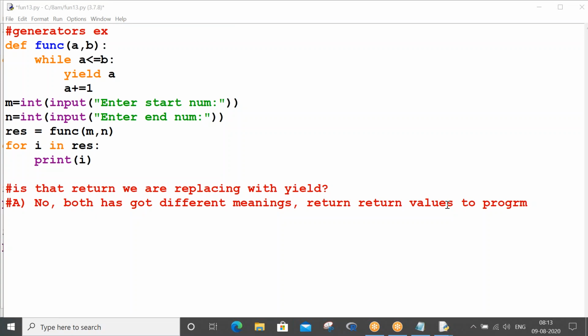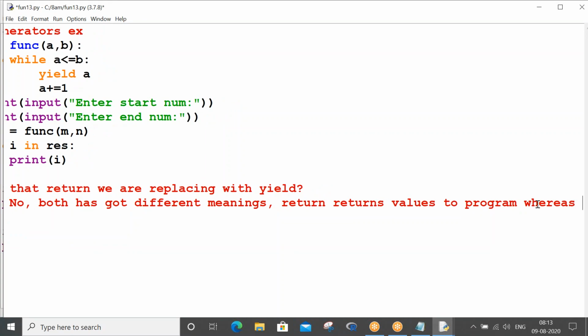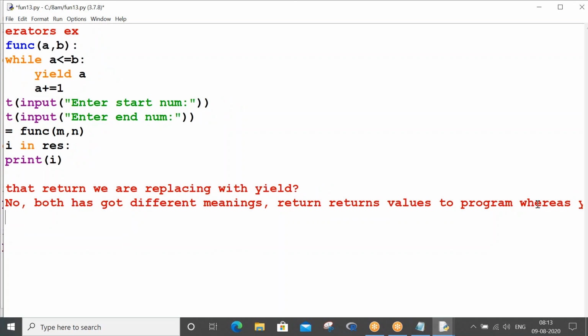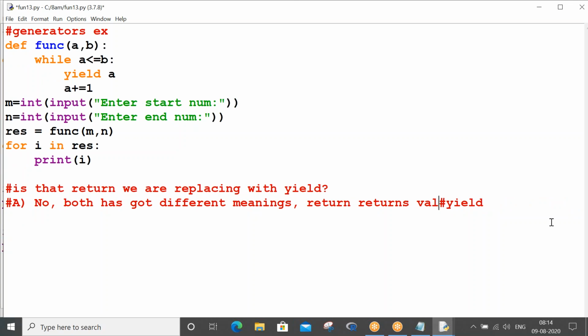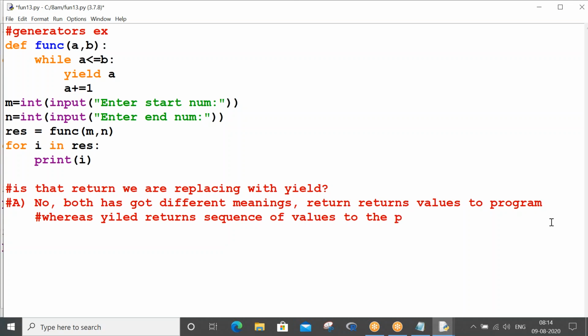Return returns values to the program, whereas yield returns a sequence of values to the program.